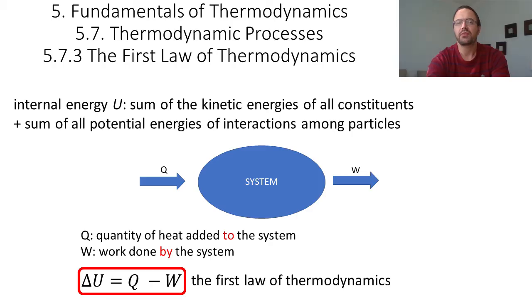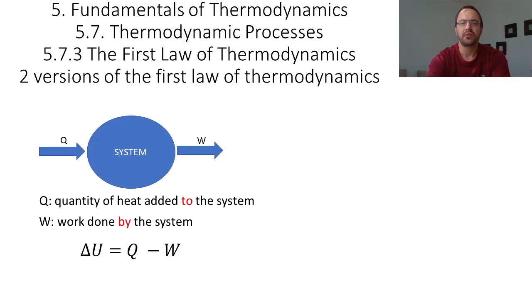It is nothing but just the conservation of energy. Right? There is energy that is added in the form of heat, and there is energy that is lost in the form of work. Now, note that there are two versions of the first law of thermodynamics. The one we use in this class considers that Q is the energy added to the system, and W is the work done by the system. And so in this case, the first law of thermodynamics is written as delta U is Q minus W.